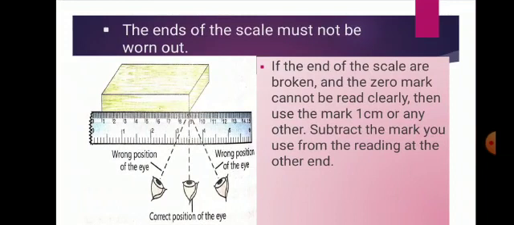For example, in this diagram, the 0 is not clear. So the reading here is 9 centimeter. So we deduct the 1 centimeter from the final reading. So 9 minus 1, that is 8 centimeter. So the actual reading of that object is 8 centimeter. Clear?